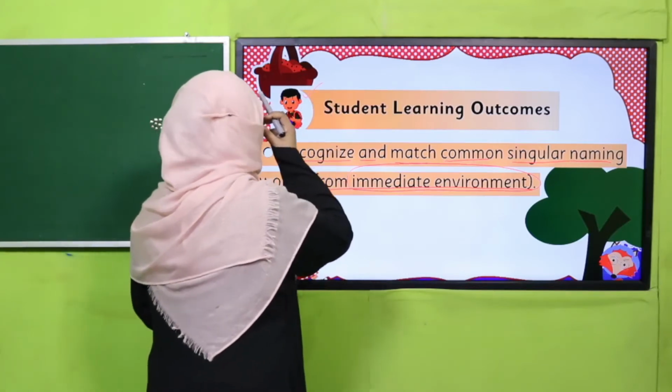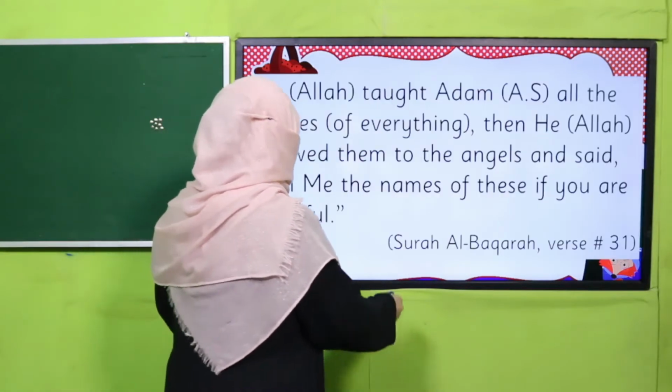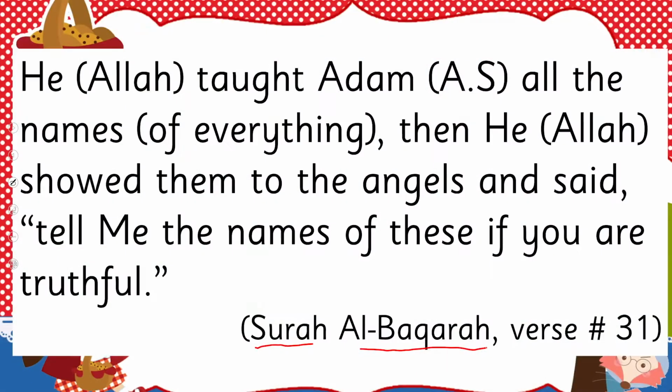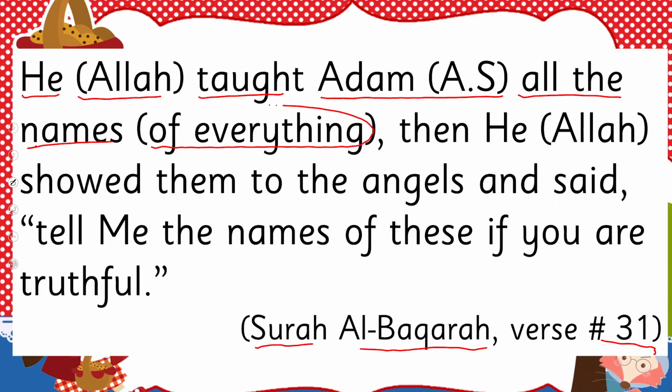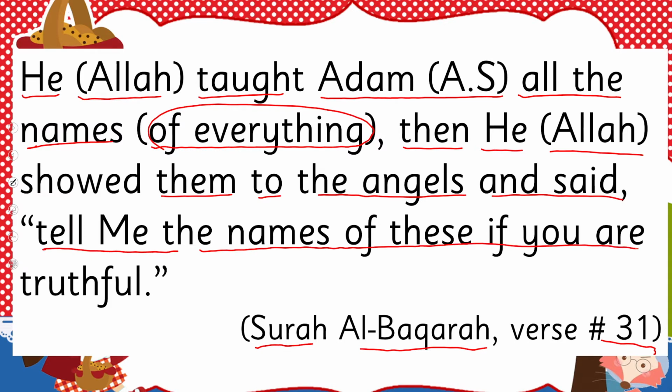Let's start with the name of Allah subhanahu wa ta'ala. Allah mentions in Surah Al-Baqarah, verse 31, He, Allah, taught Adam alayhi salam all the names of everything. Then He, Allah subhanahu wa ta'ala, showed them to the angels and said, Tell me the names of these if you are truthful.